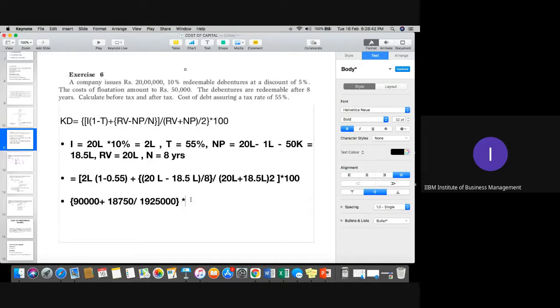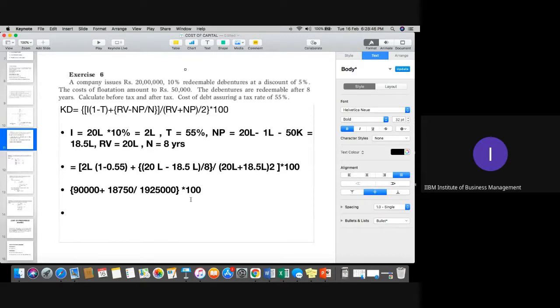Please, the important thing is that you need to understand the calculation part. Now it's very simple, I think. First of all, 18,750, BODMAS rule, 19 lakh 25,000. This is 0.009, plus 90,000 into 100.